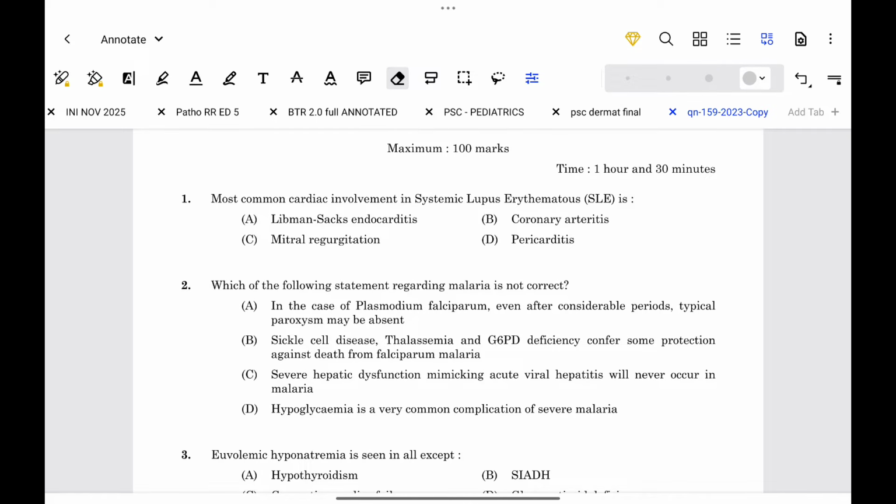First question, most common cardiac involvement in SLE is? Options are Libman-Sacks endocarditis, coronary arteritis, mitral regurgitation and pericarditis. Here, Libman-Sacks endocarditis is also associated with SLE, but the most common cardiac involvement is pericarditis. So the answer is option D.